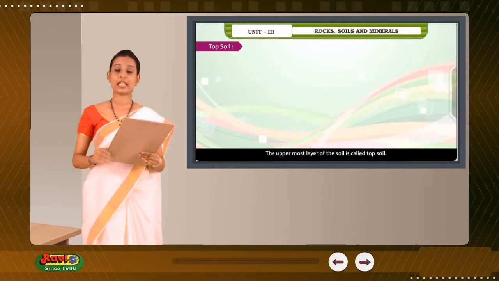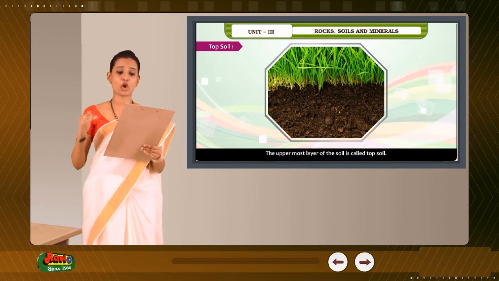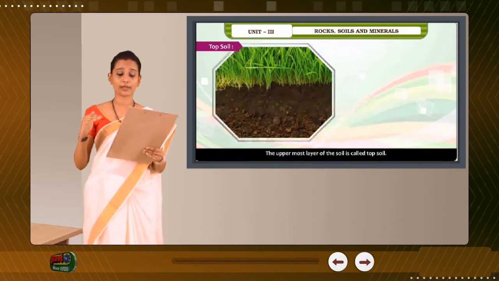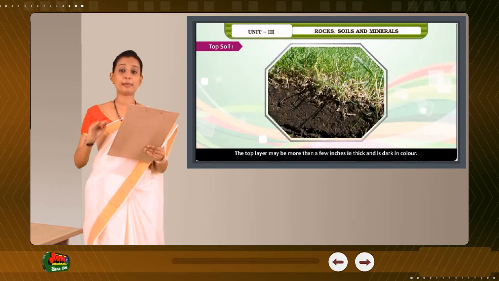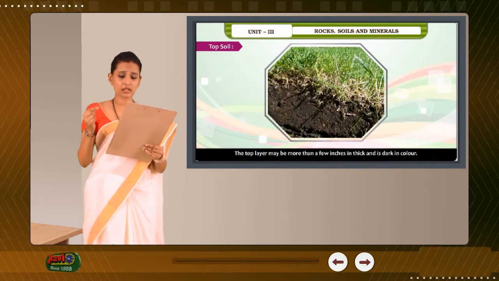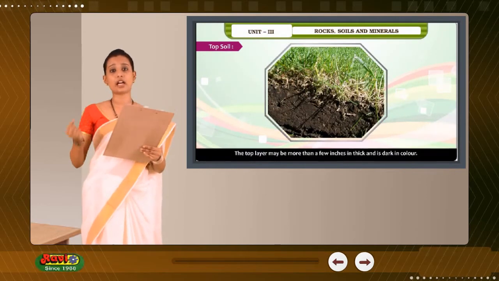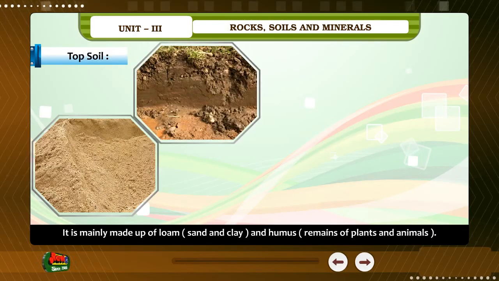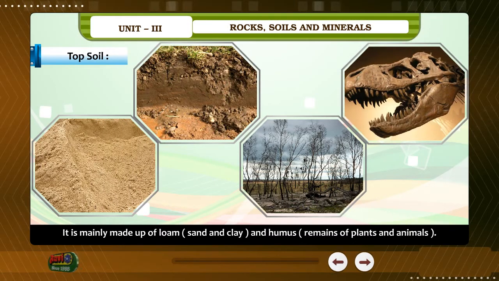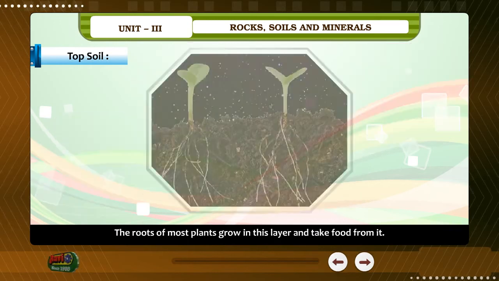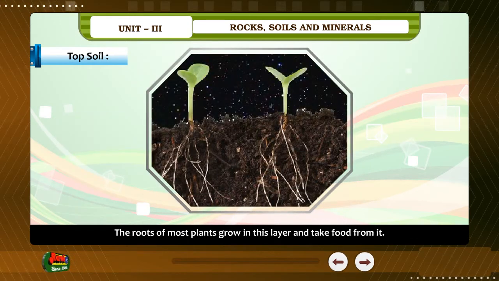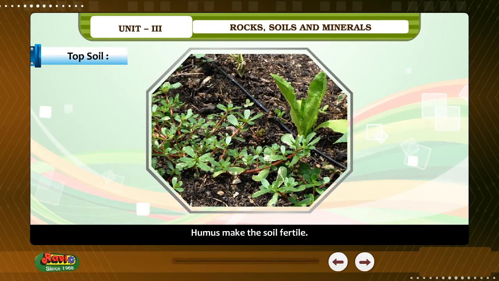Topsoil. The uppermost layer of the soil is called topsoil. The top layer may be more than a few inches thick and is dark in color. It is mainly made up of loam, sand and clay, and humus, remains of plants and animals. The roots of most plants grow in this layer and take food from it. Humus makes the soil fertile.